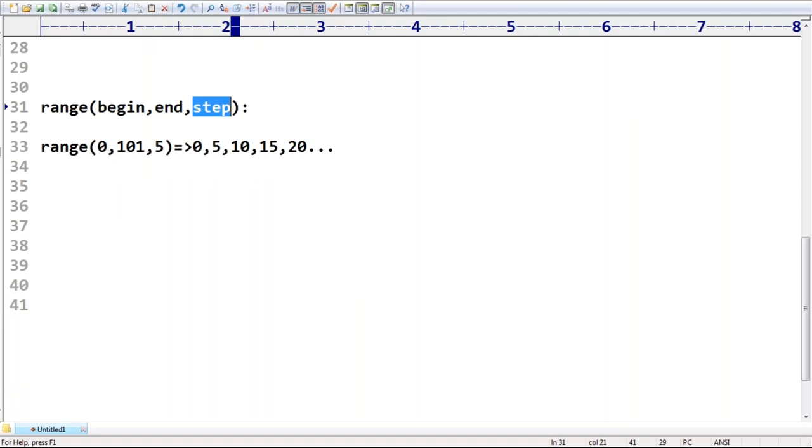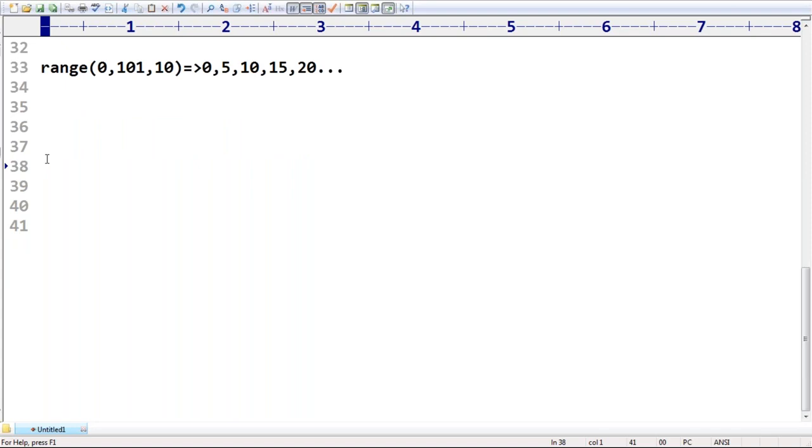Are you in a position to understand up to this? If you are not mentioning this one, then what values do we get by default? 0, 1, 2, 3, 4 and so on, all the numbers. But I don't want all, just an increment by 10 or increment by 5. How much increment you want? That is the third argument. These are the three forms available for this range function. Range function, slice operator, all these more or less take 3 arguments. Easily you can understand, right?